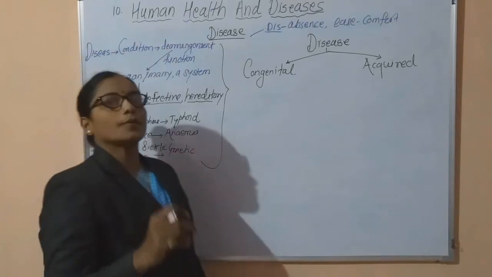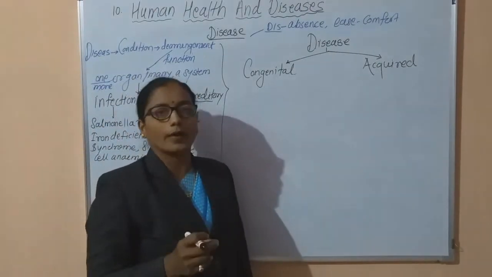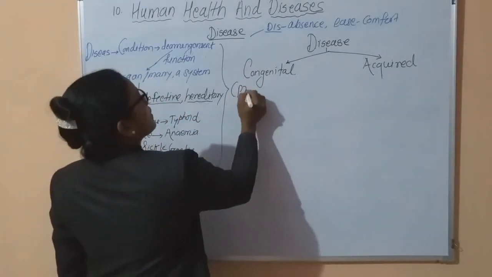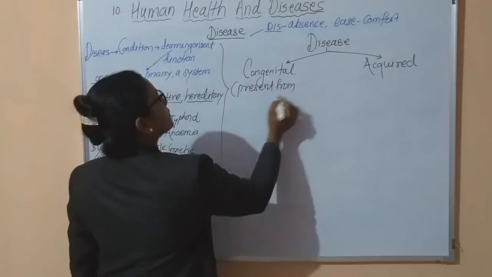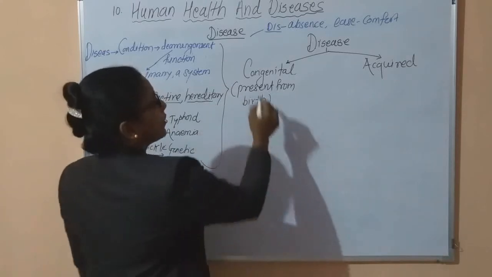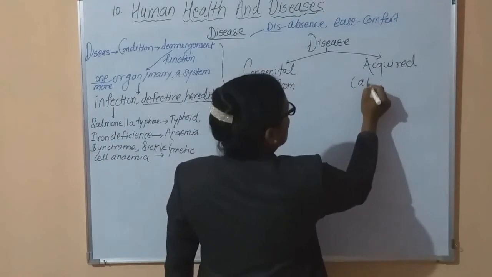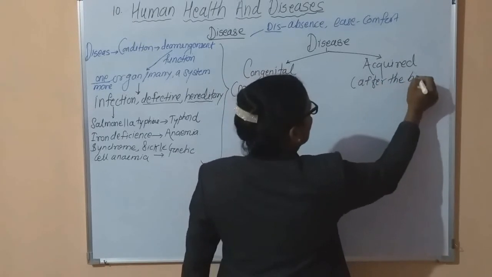Now what is the difference between congenital and acquired disease? Okay. Now these congenital diseases are present from birth, meaning they are present during embryonic development. And these acquired diseases are developed after birth. Okay.